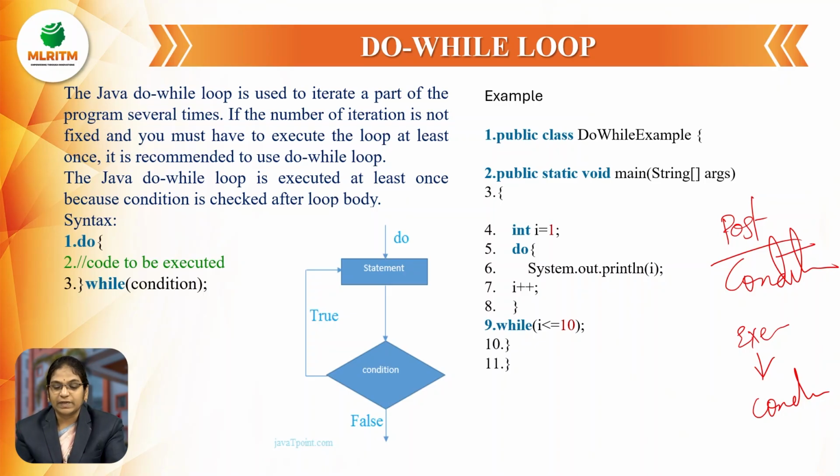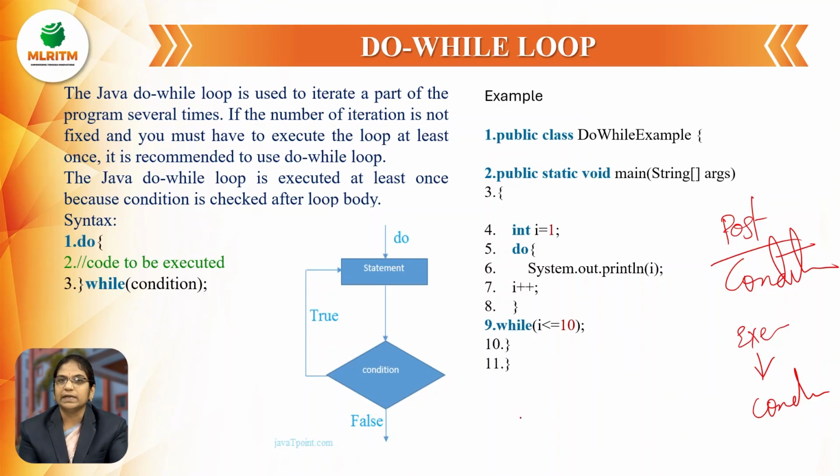If the number of iterations is not fixed, we must choose to execute the while loop. And if I want to execute the code at least once, whether the condition is true or false, I am least bothered. At least I want to execute the code one time. In such a case, prefer to use the do while loop.